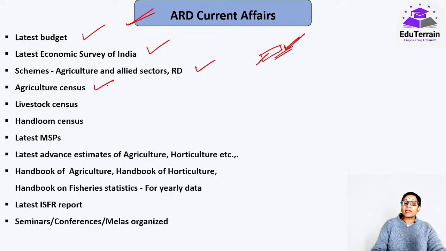Okay, agriculture census, whatever the latest that is, अभी तो 2015-16 का ही चल रहा है, अभी latest और कुछ नहीं है. Livestock census 2019 का ही है. Handloom census 2018 का ही है.